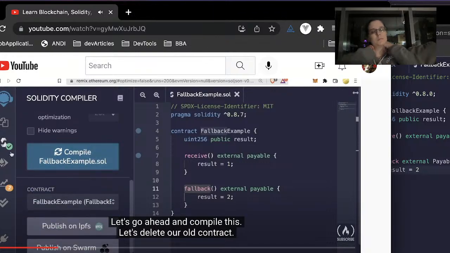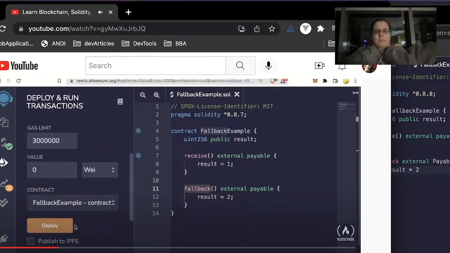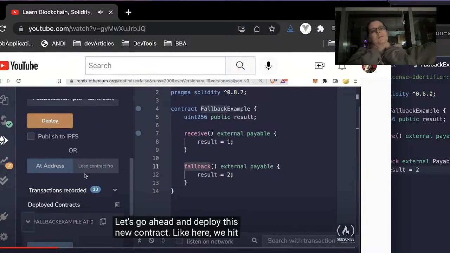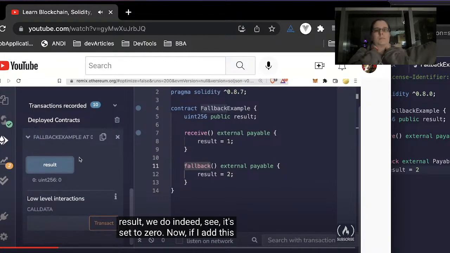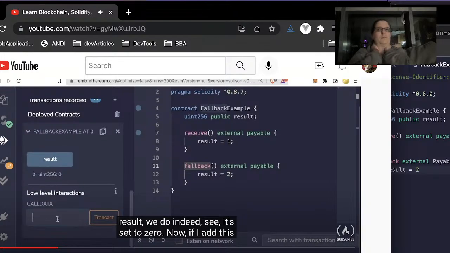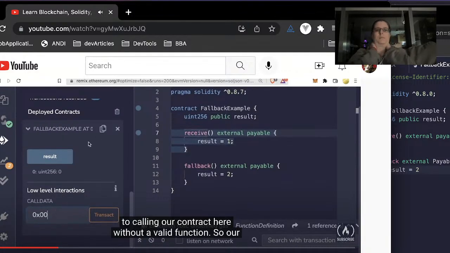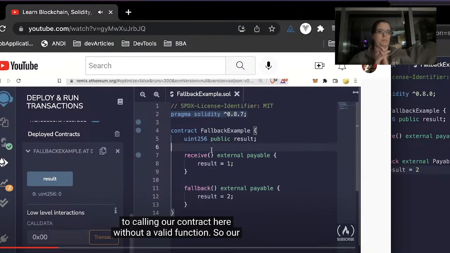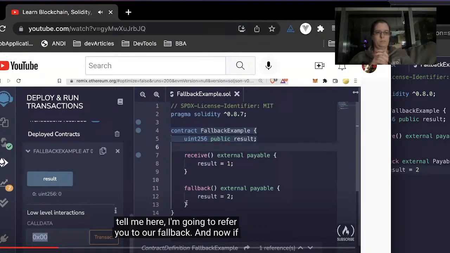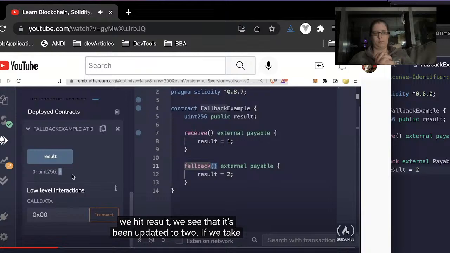Let's go ahead and compile this. Let's delete our old contract. Let's go ahead and deploy this new contract. Let's click here. We hit result. We do indeed see it's set to 0. Now if I add this 0x00 and I send this and I hit transact, this is equivalent to calling our contract here without a valid function. So our contract goes, I don't recognize what you're trying to tell me here. I'm going to refer you to our fallback. Now, if we hit result, we see that it's been updated to 2.